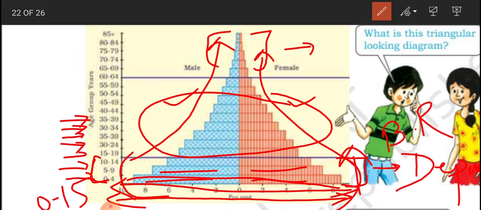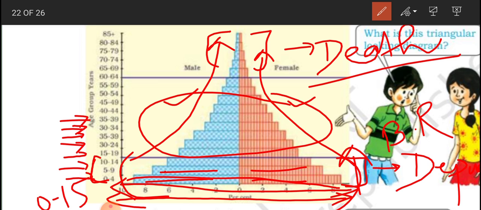So the top portion is showing us the death rate. The bottom is showing us the birth rate and the top portion is showing us the death rate. So the population pyramid also tells us how many dependents are there in a country. It is showing in that age group how many people are there, in this age group how many people are there, so how many dependent groups are there, and how many people are productive or economically productive. That also this pyramid shows.